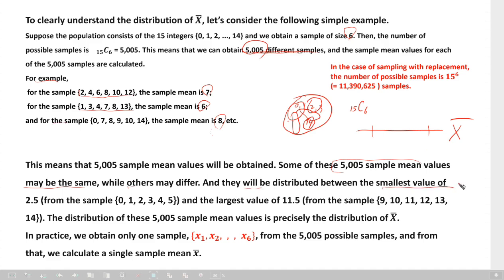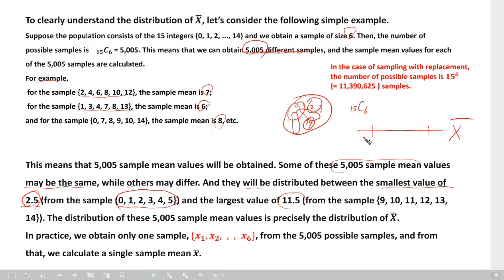The smallest sample mean is 2.5, which comes out when you take 0, 1, 2, 3, 4, 5. When you take 6 numbers like this, sample mean is 2.5. Largest value is 11.5, when the sample values are 9, 10, 11, 12, 13, 14, then the mean of those values is 11.5.